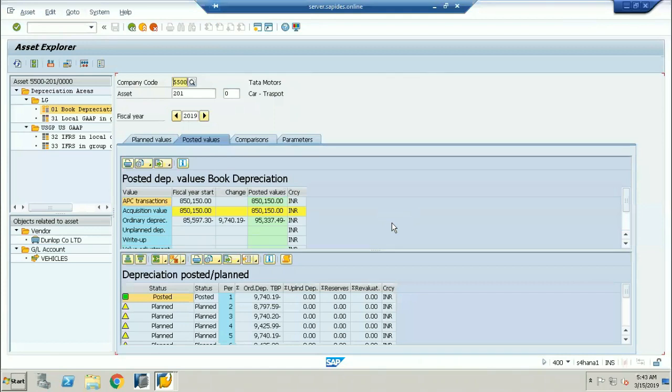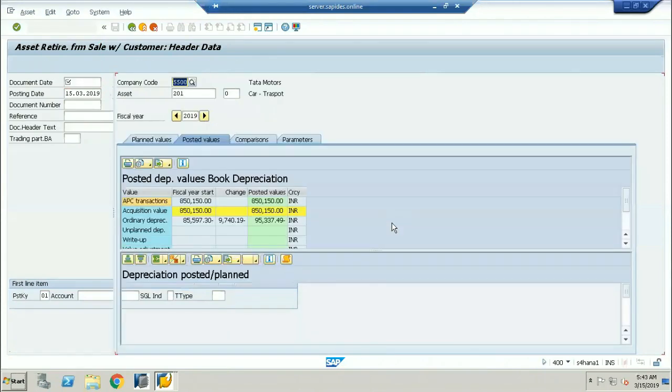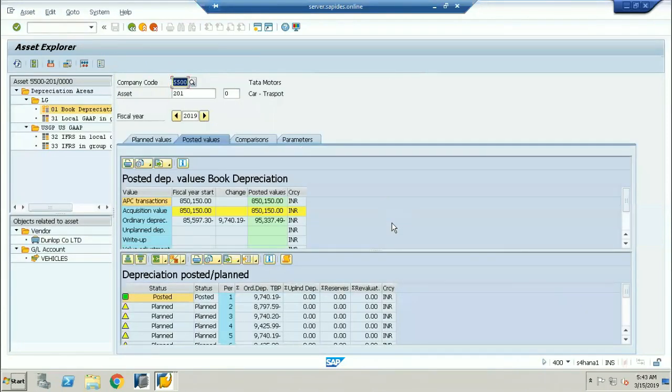So I'll do one thing. Let me post this asset retirement process now. Okay, we'll see. Now once again, I'll ask some more questions on this.